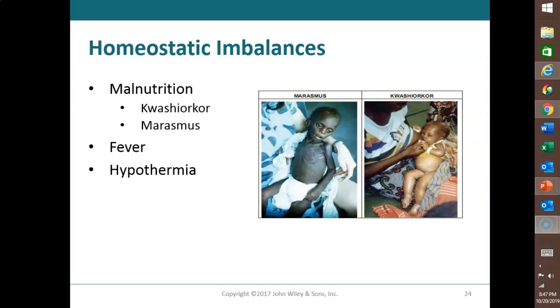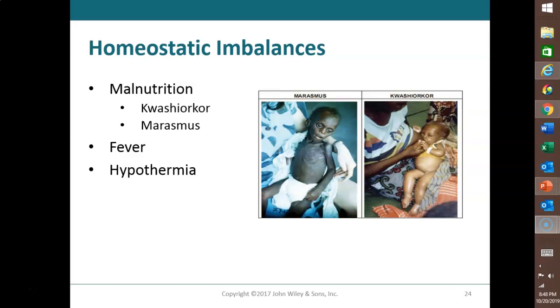Marasmus is a type of protein calorie deficiency that results from inadequate intake of protein and calories. So it's not just the protein. Its characteristics include retarded growth, low birth weight, muscle wasting, emaciation, such as you see in the young child on the left, very dry skin, thin and very dry hair, and also a lot of times the loss of the hair as well.